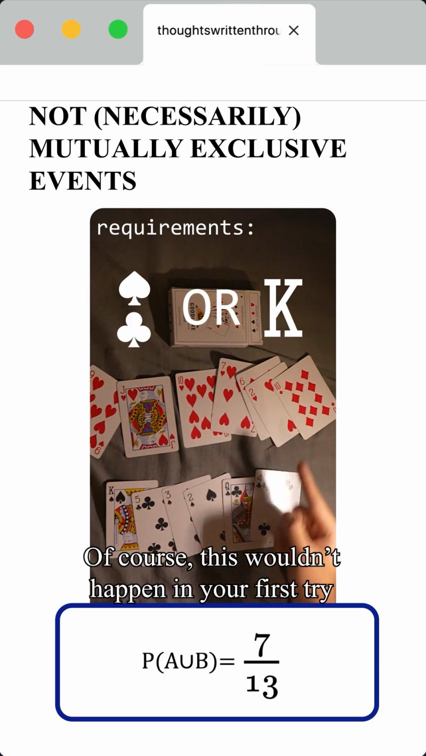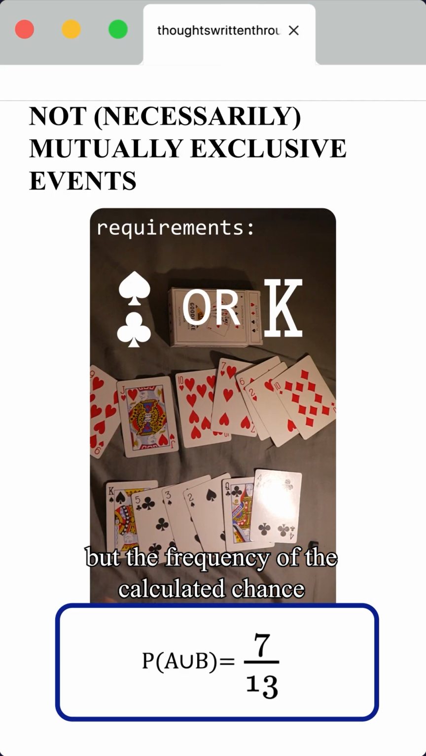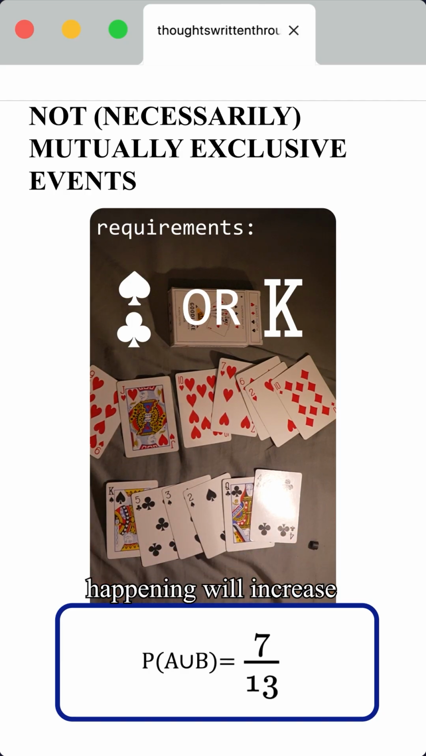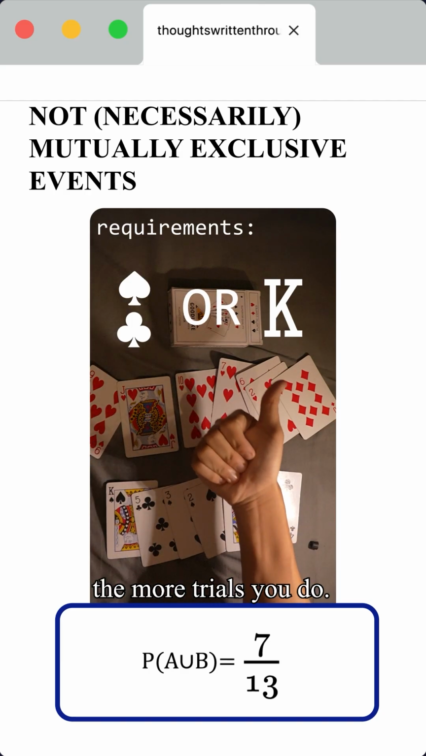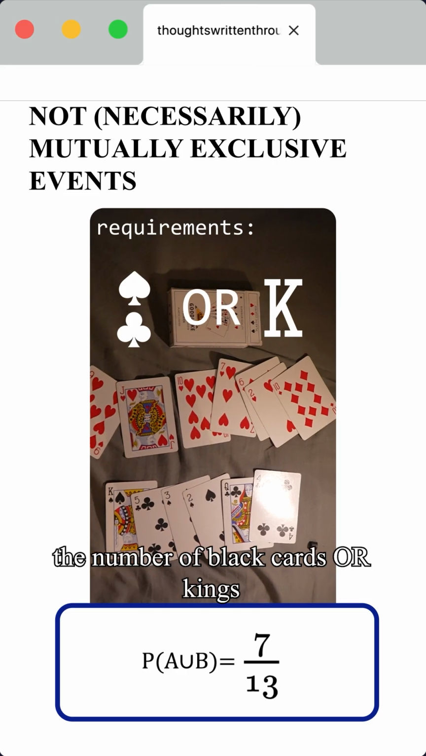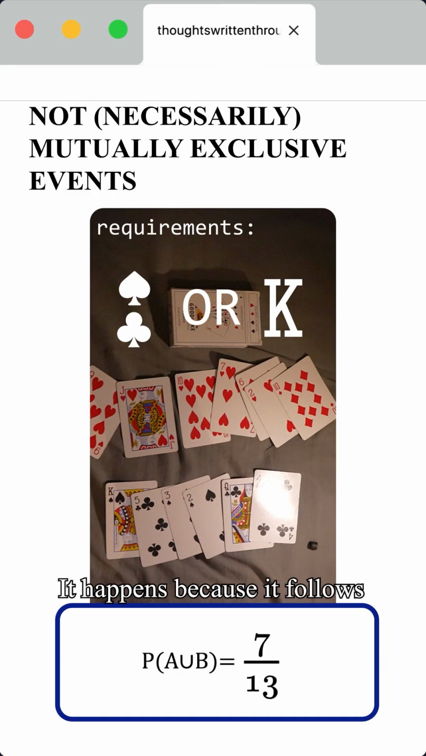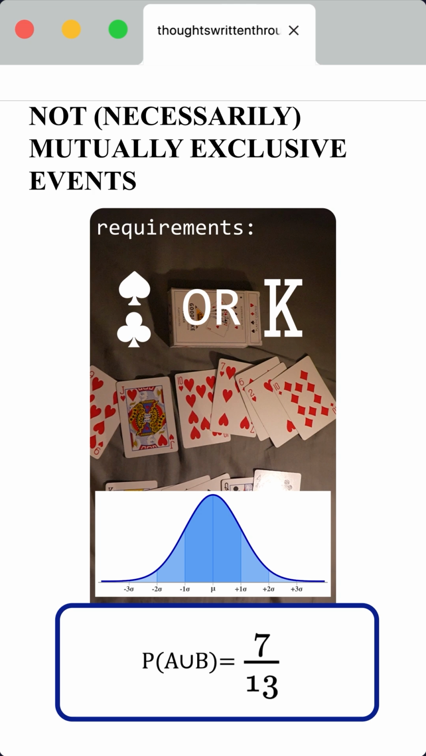Of course, this wouldn't happen in your first try of drawing the cards, but the frequency of the calculated chance happening will increase the more trials you do. That means if you draw 13 cards multiple times, the number of black cards or kings will get closer to 7 compared to any number. It happens because it follows normal distribution. More of that in upcoming video.